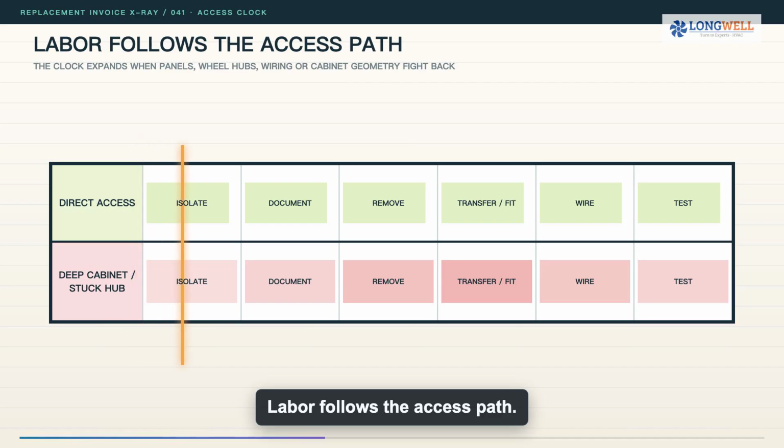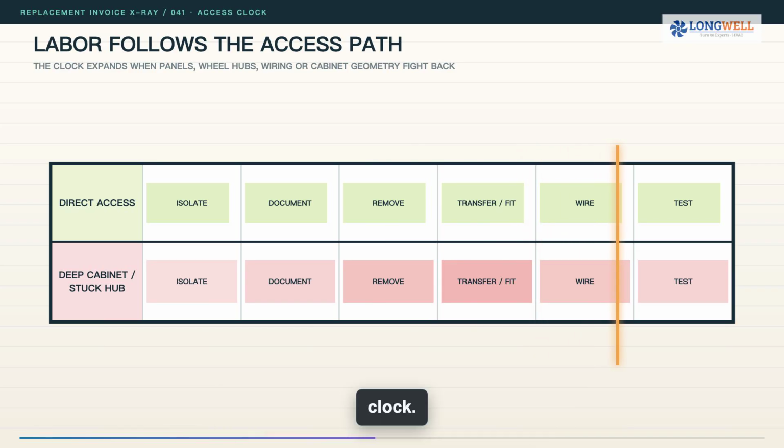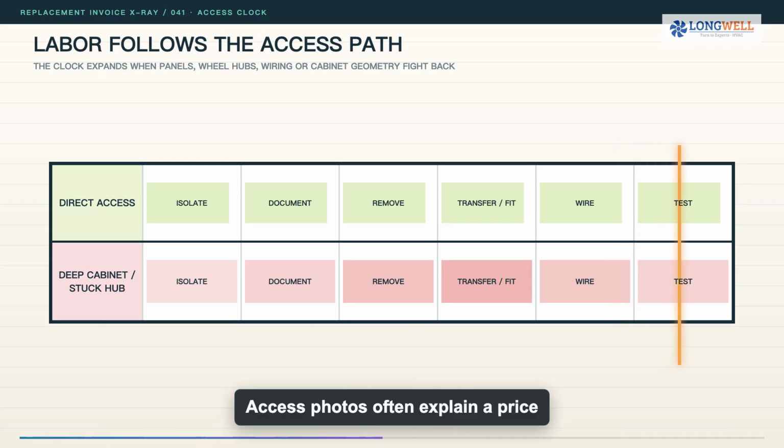Labor follows the access path. A directly accessible assembly can be documented, removed, fitted, wired, and tested efficiently. A deep cabinet, obstructing panels, tight wiring, a stuck wheel hub or an after-hours shutdown expands the clock. Access photos often explain a price difference better than the motor label alone.